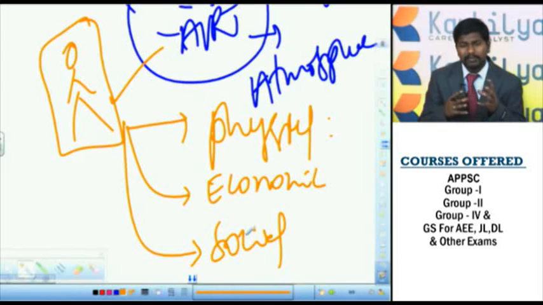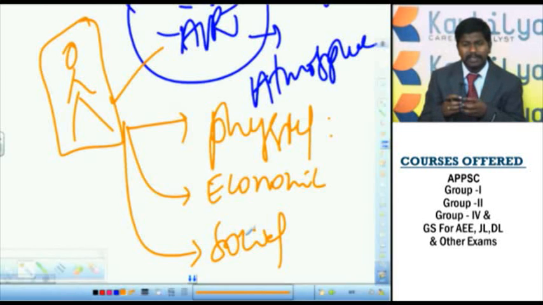Then at the end of this Indian geography we'll go to Indian human geography or social geography, where we will basically discuss the size of India's population and their distribution, largest populated states, least populated states, then population density, sex ratio, then the different types of religions in India and their composition, and different languages in India and their composition, and all these things.